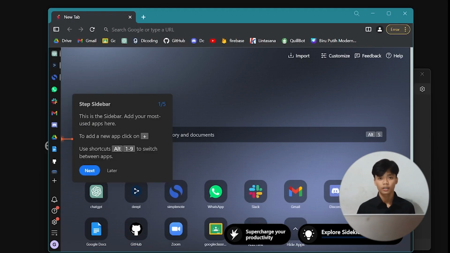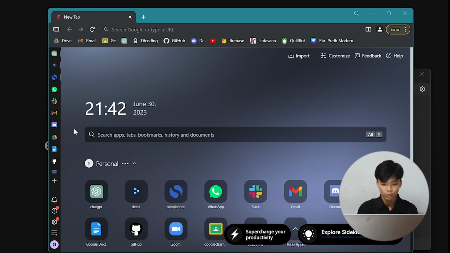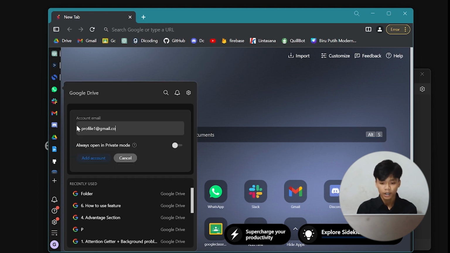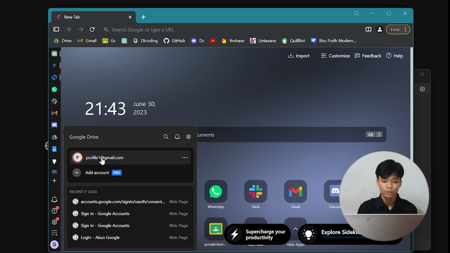In addition, you can also add multiple accounts to Sidekick. This will help you manage your workspace. For that, you just need a few steps. Okay, first, choose the app that you want to add an account to. You can do this by right-clicking on the app, then clicking Add Account, and then entering the name of the account you want to add.